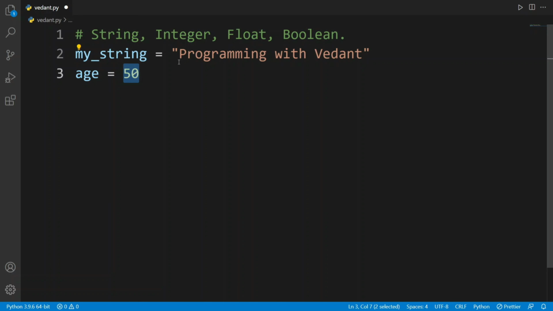The number should not be like 50.09. This number is not an integer. Basically it is valid in Python, but it is not an integer. Then the age is considered a float. You can see here our third data type is float. So this age will be considered as float if the number is decimal.